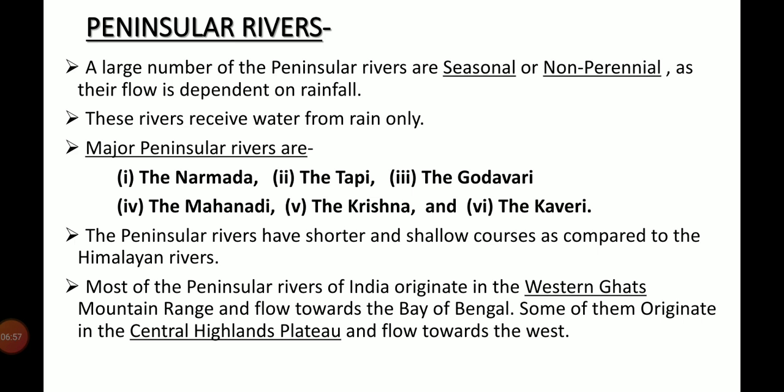Most of the peninsular rivers of India originate in the Western Ghat mountain range and flow towards the Bay of Bengal. And some of them originate in the Central Highlands Plateau and flow towards the western direction. But maximum peninsular rivers do not have three courses like upper, middle and lower courses. So these rivers are not called ideal rivers.